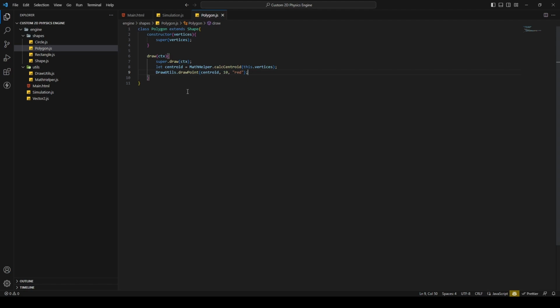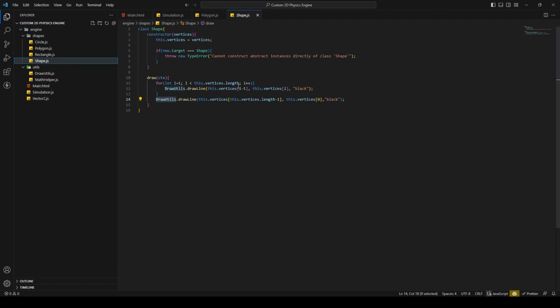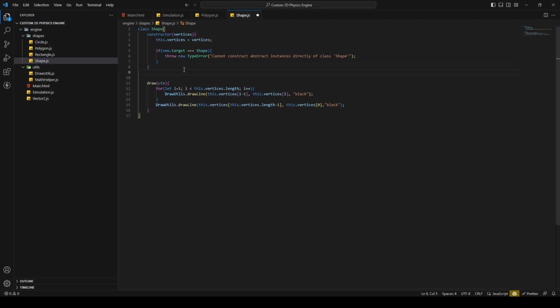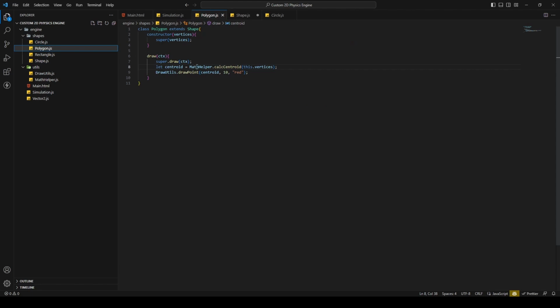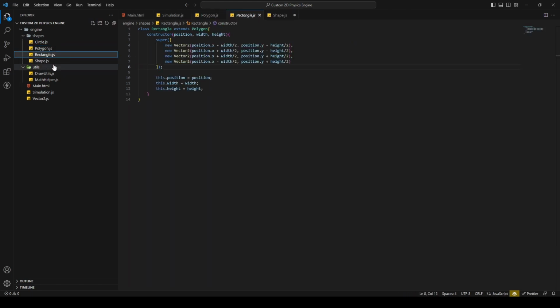Well, not exactly. The only place where this method is called is in the polygon class, but I'm gonna create a method called setCentroid in the shape class. There we go. And this method will be called in the circle class, in the polygon class, obviously with the centroid, and in the rectangle class.